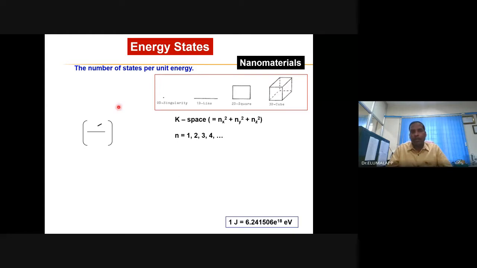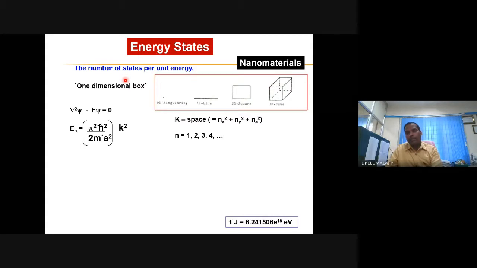We have already defined the density of state. The number of energy states available for the electron to occupy is known as density of state. And it is possible to quantify that energy using this equation.